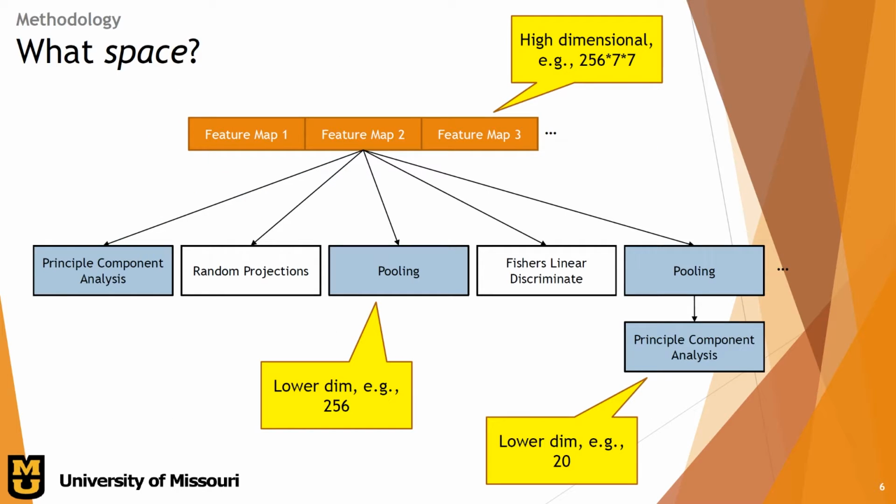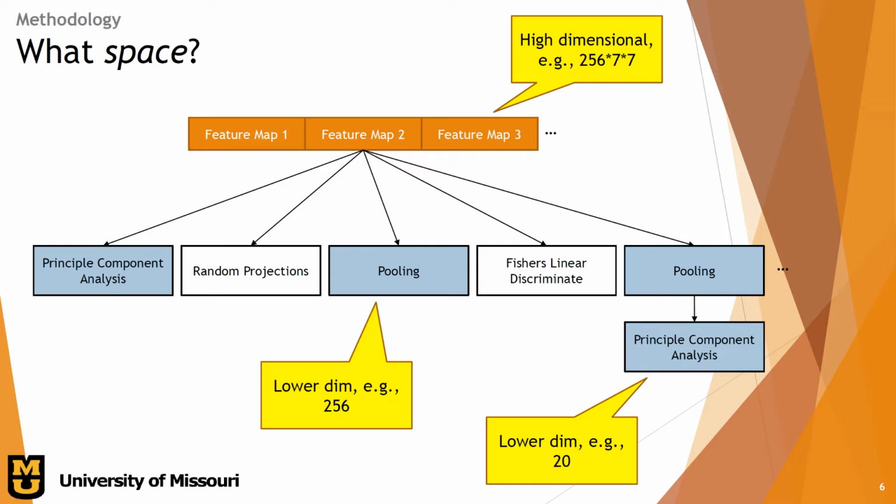A big question mark in our research is, what space are we operating in? Are we operating in the high dimensional space of the raw feature activations? Or do we want to project down and reduce the dimensionality to make the data a little easier to deal with? Plus, due to theories like the curse of dimensionality, operating with Euclidean distances in high dimensional space is usually not preferred.